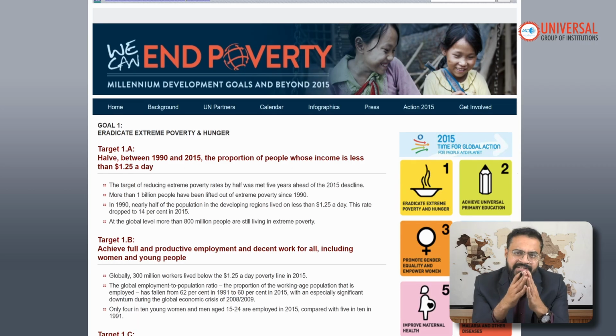Then the 1992 Rio Summit happens. Out of that Rio Summit, discussion emerges about adopting a set of goals, which ultimately take the shape of the Millennium Development Goals, which were adopted in the UN Millennium Summit of 2000, held in New York. As of 2000, that was one of the largest gatherings of all the world leaders. As a part of that, the one declaration that they adopted happens to be the Millennium Development Goals.